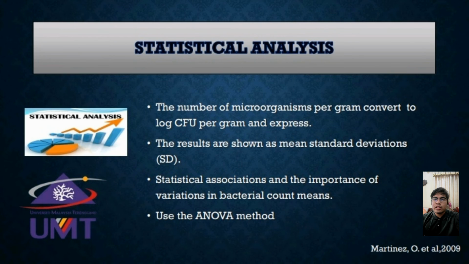In statistical analysis, the number of microorganisms per gram is converted to log CFU per gram and expressed. The results are shown as mean and standard deviation or SD. For statistical association and the importance of variation in bacteria count means, use the ANOVA method for the calculation.